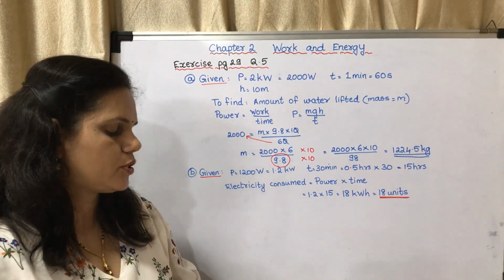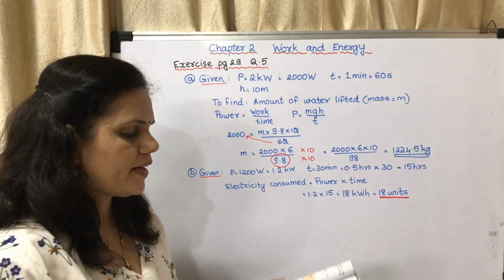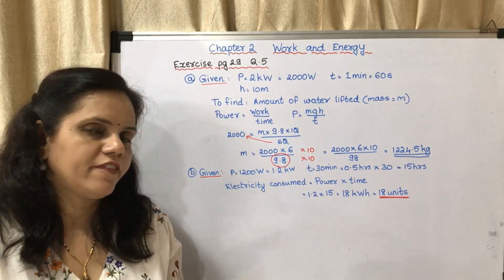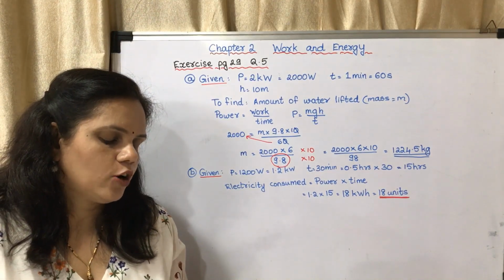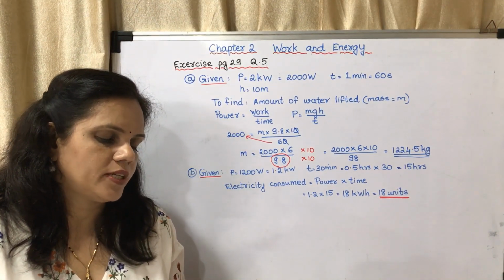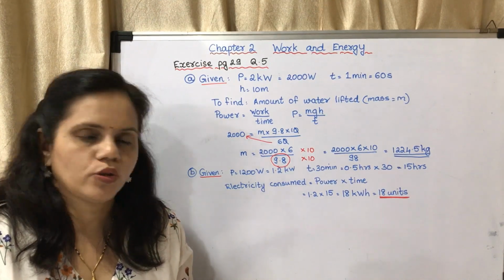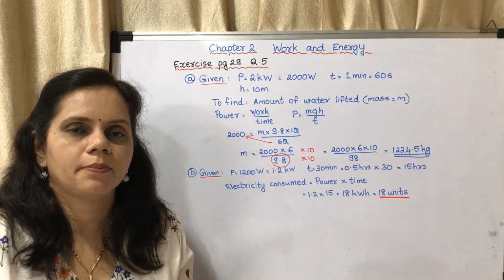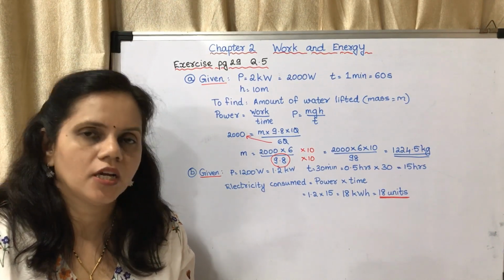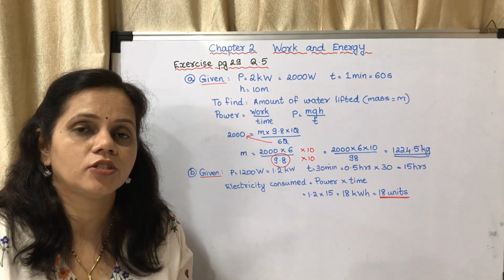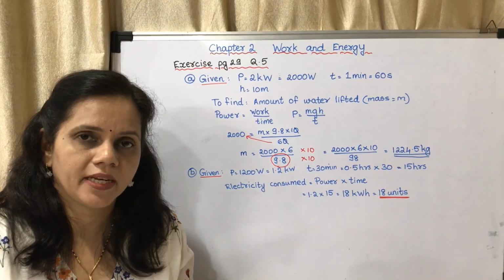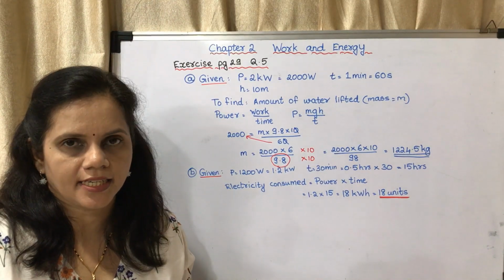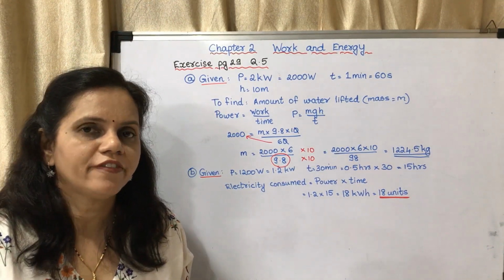Now the next question we will see. If a 1200 watt electric iron is used daily for 30 minutes, how much total electricity is consumed in the month of April? So you have an istri, that is an electric iron. What is the power? It is 1200 watts. For how many hours are you using it? Ardha, 30 minutes, that is half an hour. How much total electricity will be consumed in the month of April?